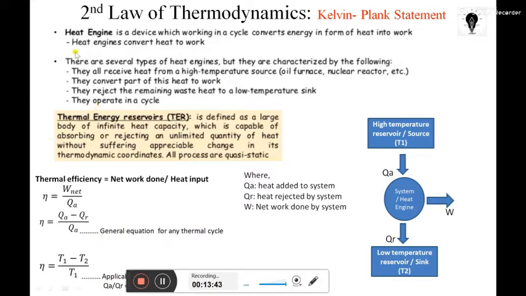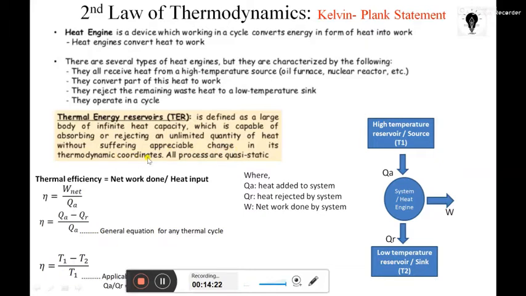After that we see what a thermal energy reservoir is. As per the definition, it is defined as a large body of infinite heat capacity which is capable of absorbing or rejecting an unlimited quantity of heat without suffering appreciable change in its thermodynamic coordinates. Things to be noticed here: infinite heat capacity, and without suffering appreciable change in its thermodynamic coordinates.